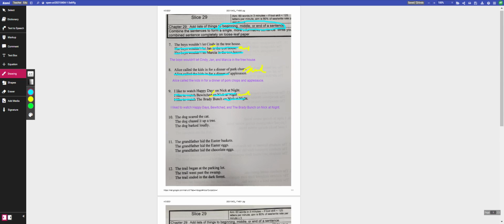So again, these sentences are no different than what you've been doing. It's just putting it all together in that you'll have your list either at the beginning or in the middle or at the end. So the key, again, is to look for those repeated words and cross them out. And if you have more than 2 items, then you'll have a comma separating them with an and. If you just have 2 items, then you'll have an and in between them and no comma.